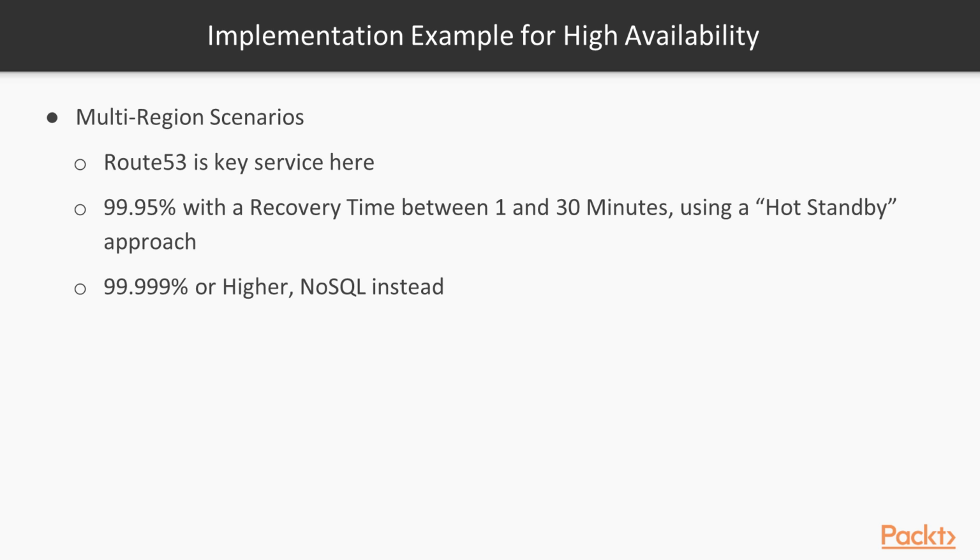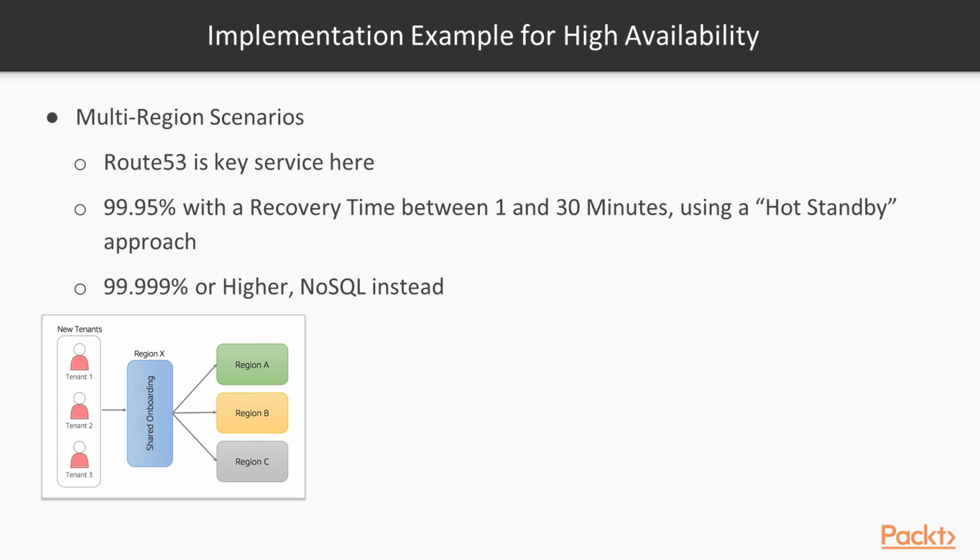And for the higher levels, like five nines, in that approach we should use something, it depends on the application of course, this is not written in stone, but we should use something like a NoSQL database, for example, because it's better for this kind of requirement, using an active or multi-master approach, using Route 53 for routing, and 10-second intervals for health checks, for example.